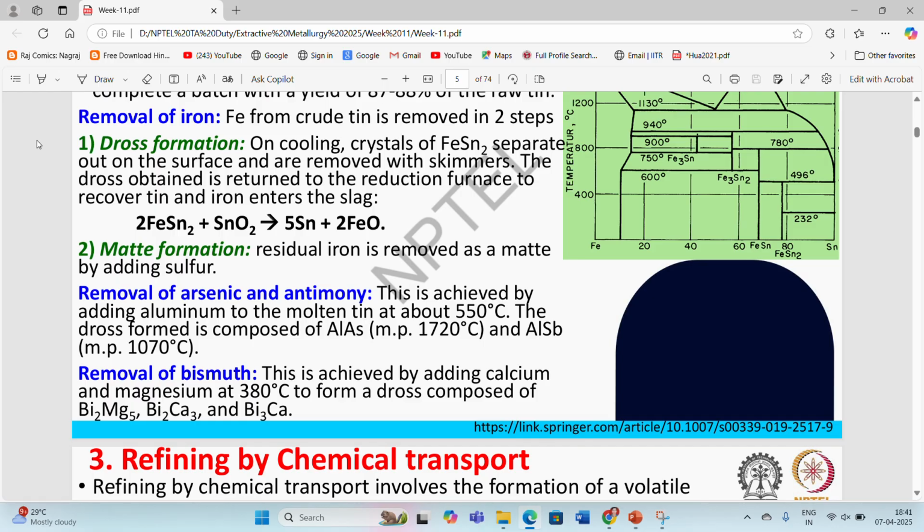The aluminium reacts with the arsenic and antimony present in the molten bath and forms dross compounds like AlAs, aluminium antimony, and aluminium bismuth, which have very high melting temperatures of around 720 degrees Celsius and 1000 degrees Celsius respectively. We maintain the bath at around 550 degrees Celsius, so these float up on the surface due to their high melting points, and we can easily skim this material out of the molten bath.